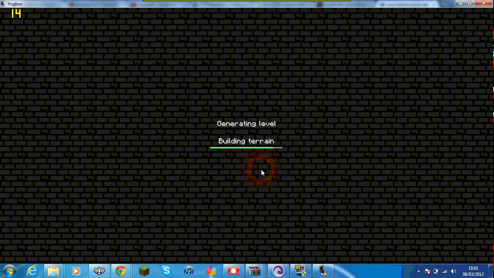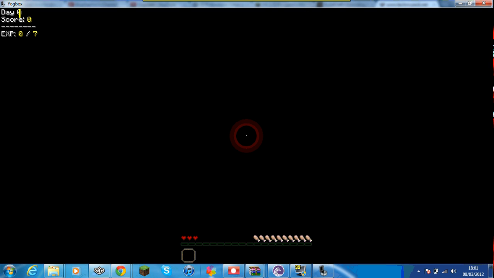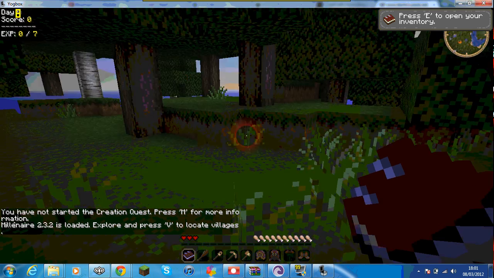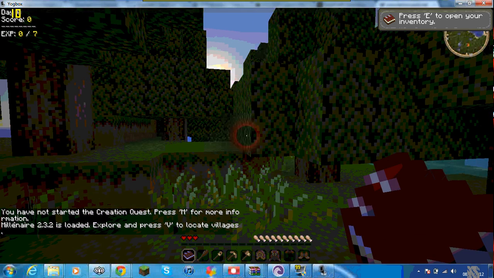Don't worry, by the way, it won't downgrade your actual Minecraft, it only downgrades this. This technically is Minecraft, it's the yogbox. Come on, load up. Here we go.